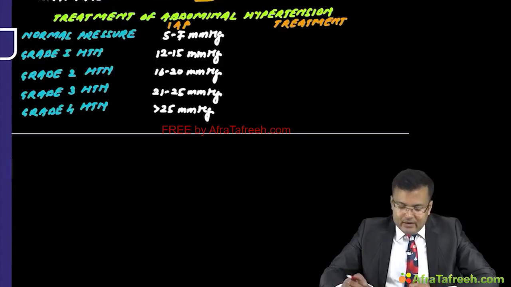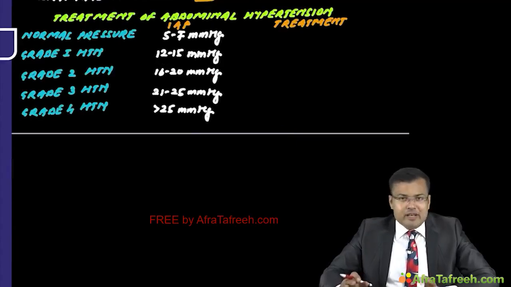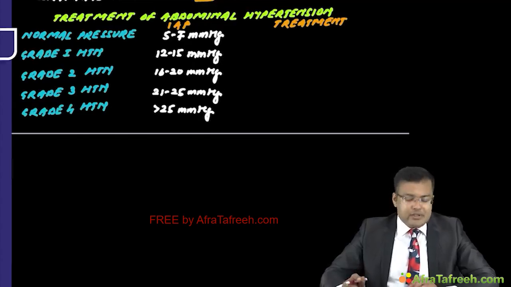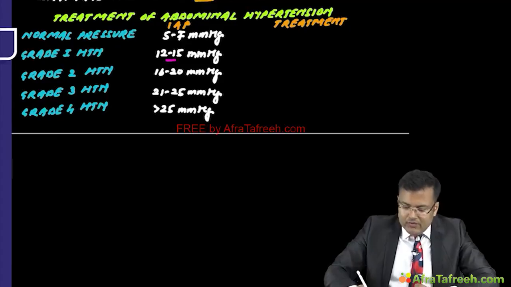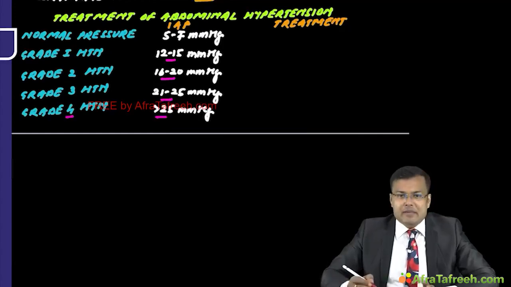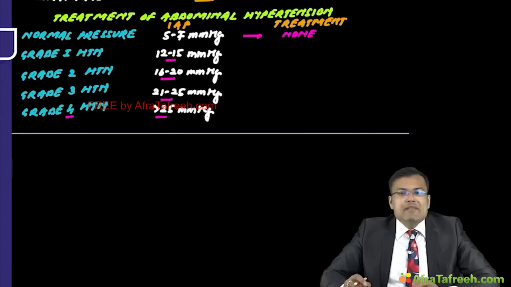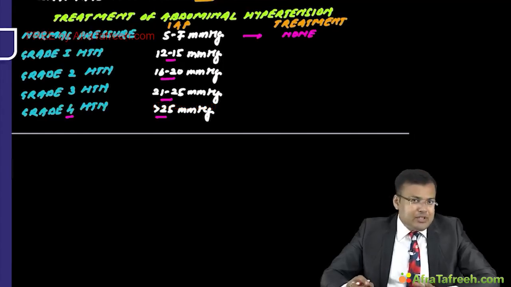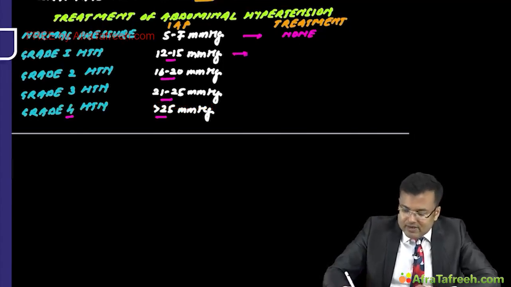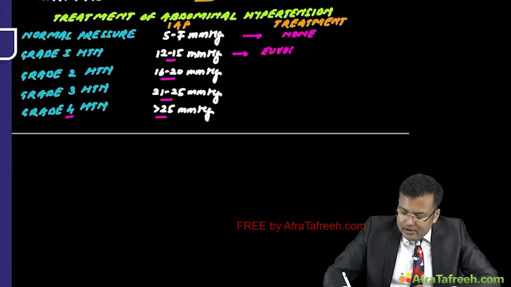Now see the treatment of abdominal hypertension by its grade. First see the grading. Normal pressure we discussed is 5 to 7 mmHg. Grade 1 is when the pressure is 12 to 15. Grade 2 is 16 to 20 mmHg. Grade 3 is 21 to 25, and grade 4 is whenever it's more than 25 mmHg. If the pressure is normal, no treatment is required. In grade 1, pressure 12 to 15 mmHg, maintain euvolemia.